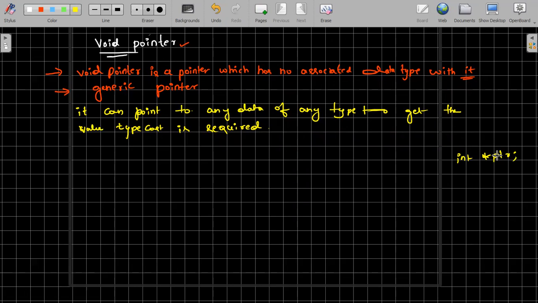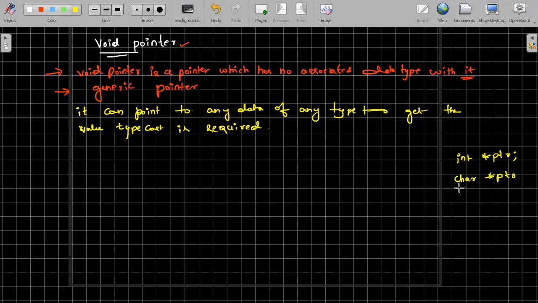It points to integer. Again, you can take a character pointer or anything, whatever you want, float, like that.